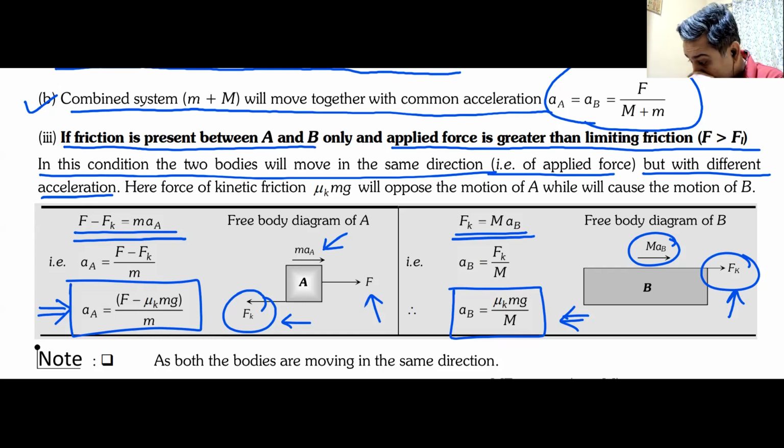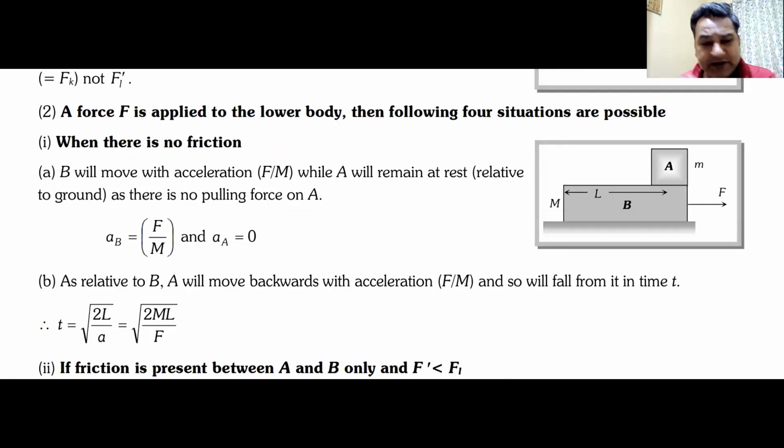Now, as I said, case number 4, I have left because you might not encounter that case. There are too many cases possible, and it's not possible for us to discuss all of them. That is why I've given them in notes. You can go through them. Case number 1. In case number 1, we applied force on the upper body. Now we are going to apply force on the lower body. Do you see this, everyone? Can I have some raised hand that you see this?